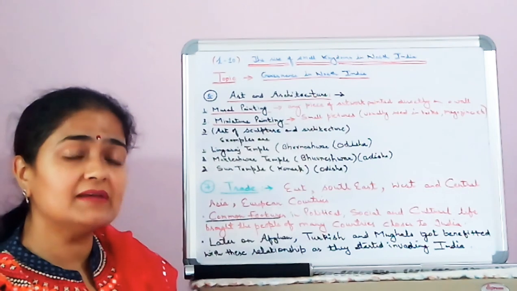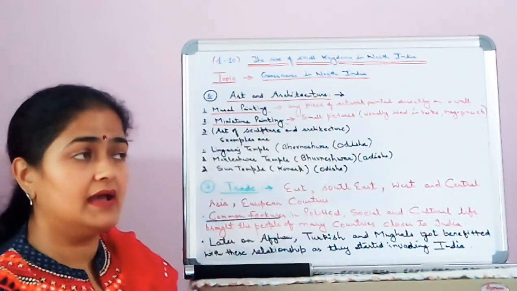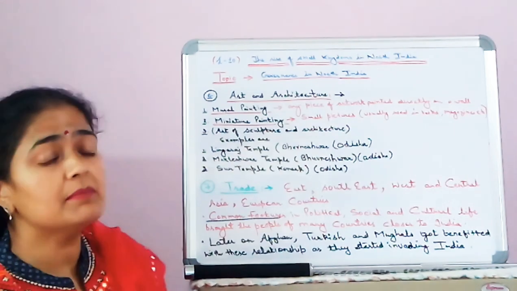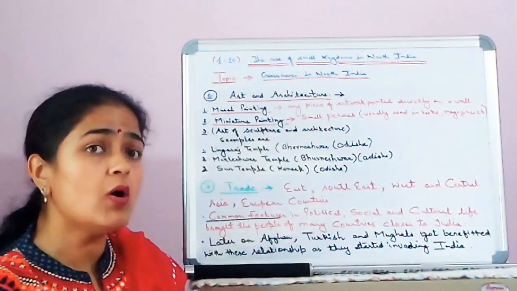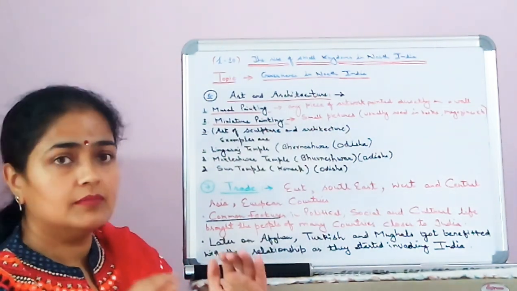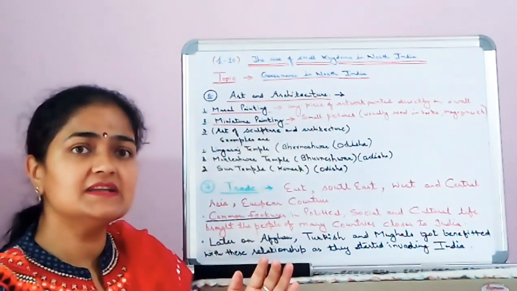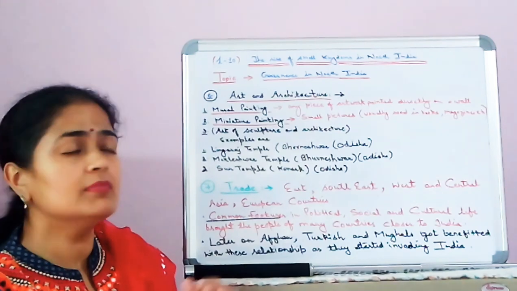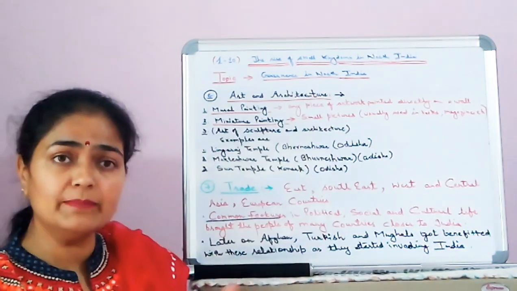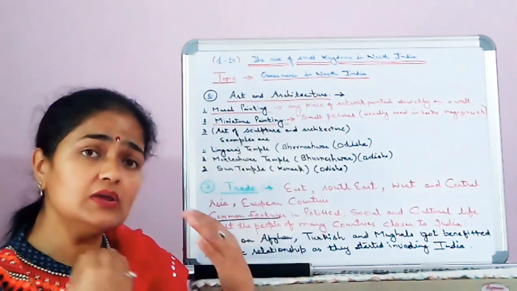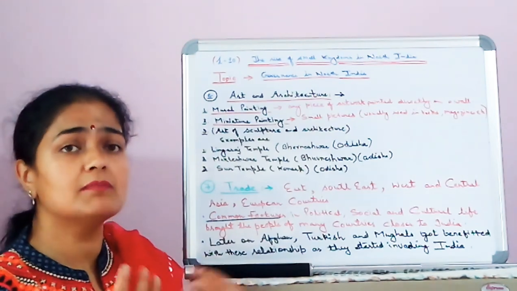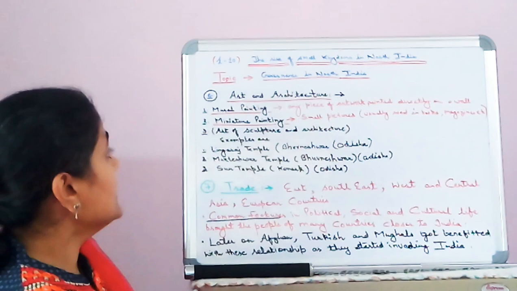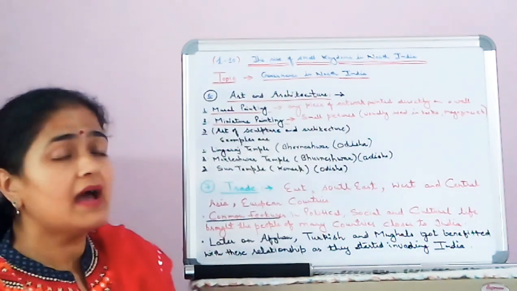So mural painting was developed at that time. Second one was miniature painting. What do you mean by miniature? Miniature means small. In your books you might have seen many small paintings. That is a kind of miniature painting, means small pictures which are usually used to illustrate books or magazines or some other audiovisuals.